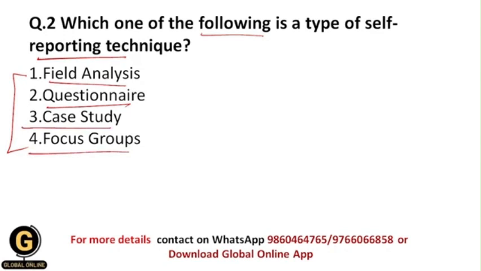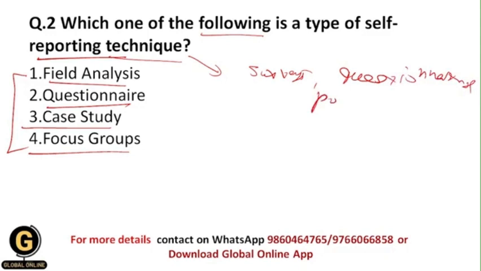So basically students, self-reporting techniques of data collection use surveys, questionnaires or polls where respondents read the question and select a response by themselves without any interference from the investigator. So self-reporting technique of data collection uses surveys, questionnaires and polls as the method of data collection, and that's why your correct answer over here should be questionnaire, because questionnaire is a type of self-reporting technique.